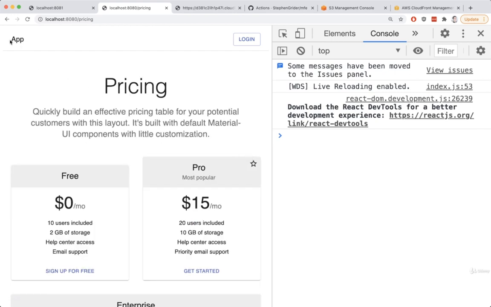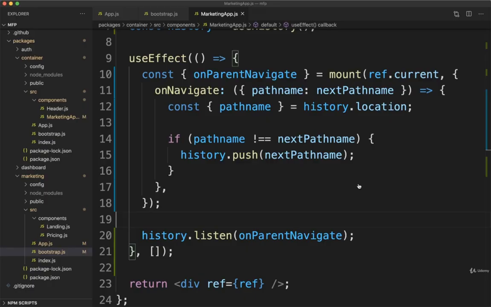And now if we do some navigation inside of our parent by clicking on that app right there inside of our header, we see container just navigated. Our URL updated, which is entirely expected, but now we are getting a signal down to our marketing application, something to tell the marketing app, hey, we just did some navigation up here inside the container, just like you'd want to know. So now we need to go back down to our marketing application, and whenever some navigation occurs inside of container, we need to make sure that we also navigate inside of our marketing application. So again, just the exact opposite of what we did a little bit ago.